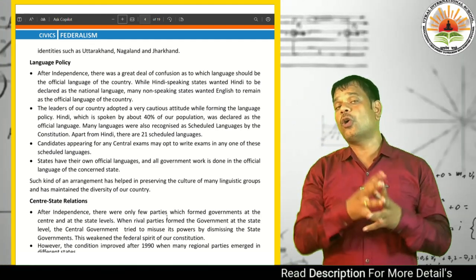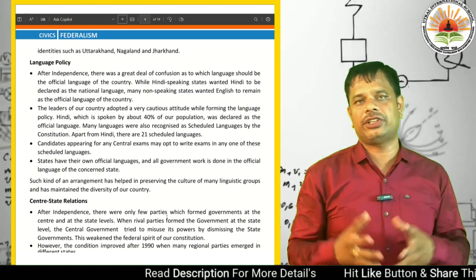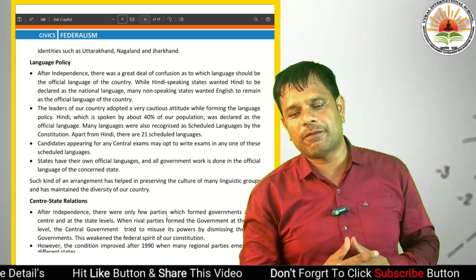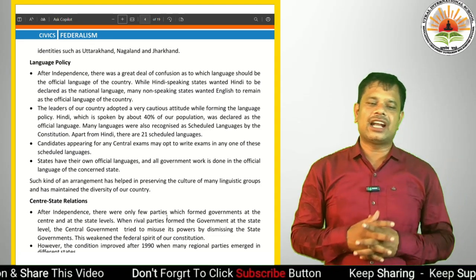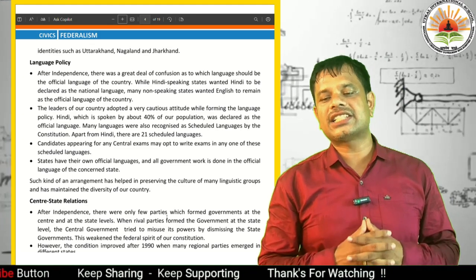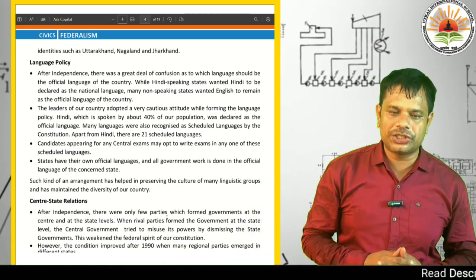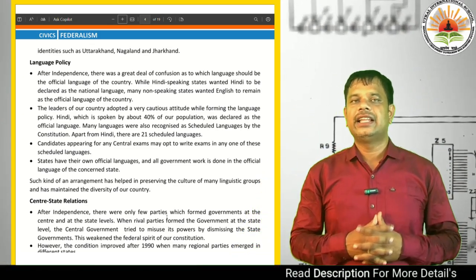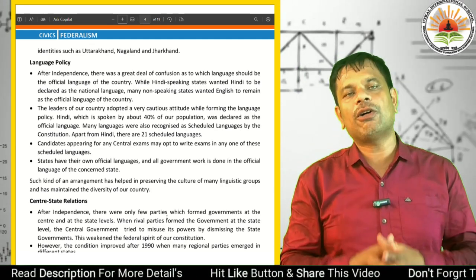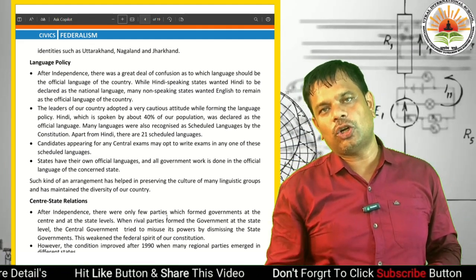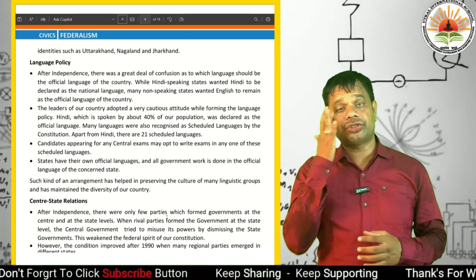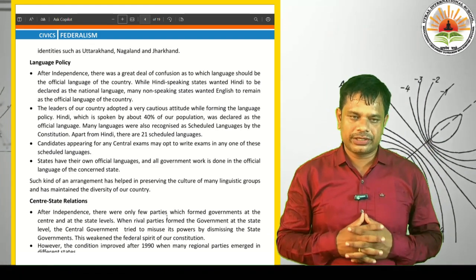Hindi, which is spoken by about 40% of our population, was declared as the official language. Many languages were also recognized as scheduled languages by the constitution. Apart from Hindi, there are 21 scheduled languages. Hindi is our official language, and after that 21 languages are enrolled in our constitution as scheduled languages.